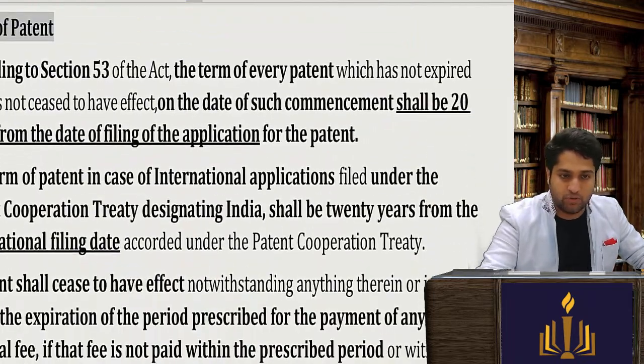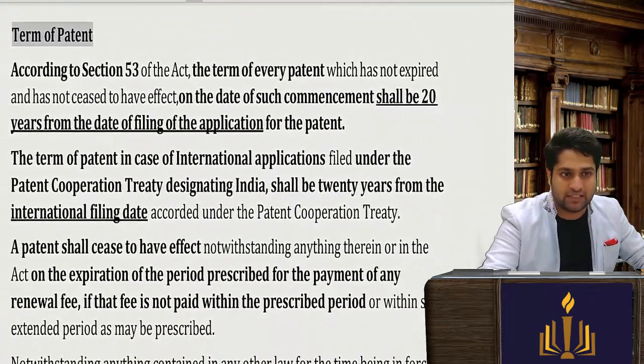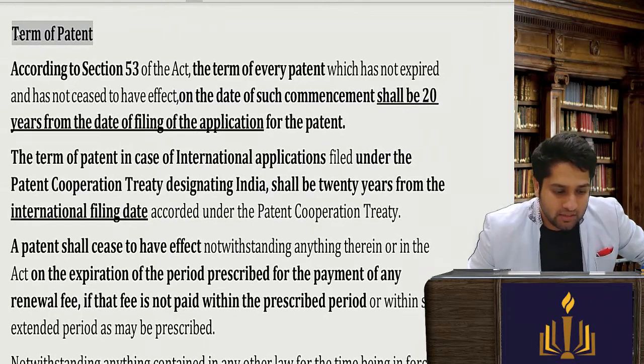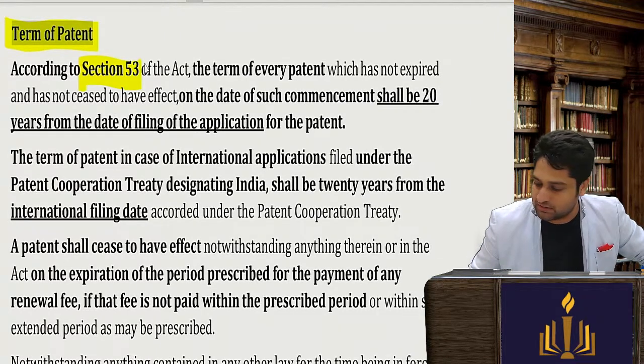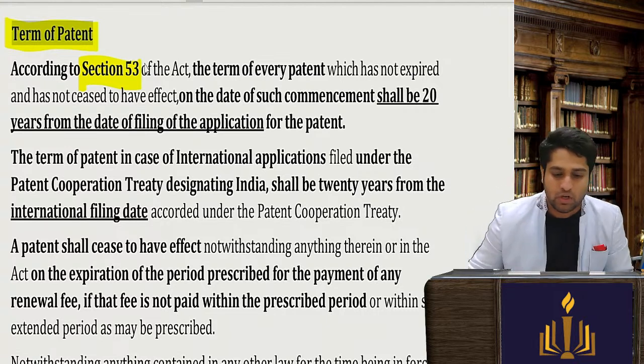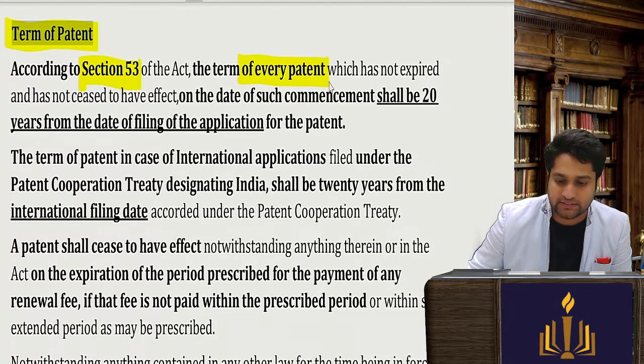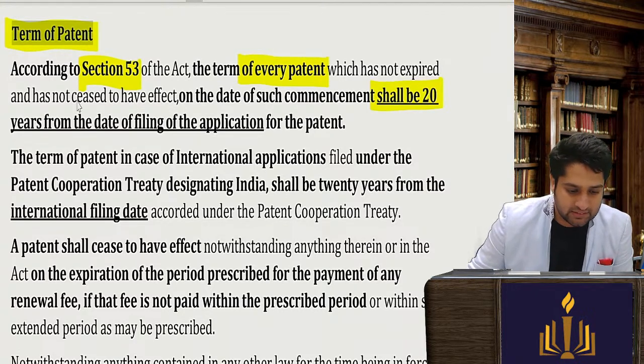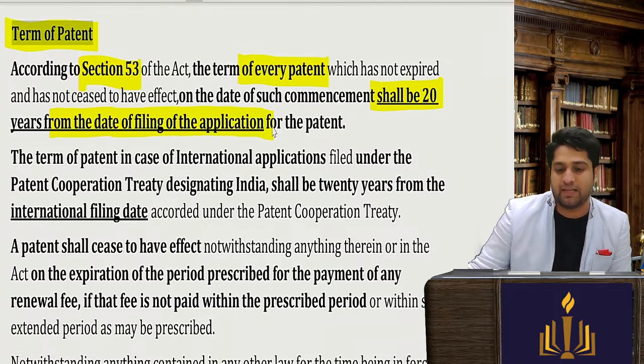So let's read the provisions. The provisions are given in section number 53. Section 53 covers the term of the patent. How long will the patent exist? Every patent shall be in existence for a period of 20 years from the date of filing the application for patent.